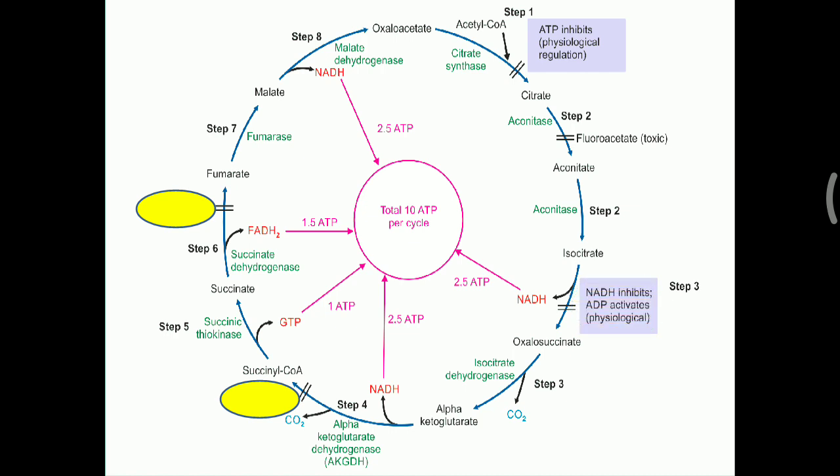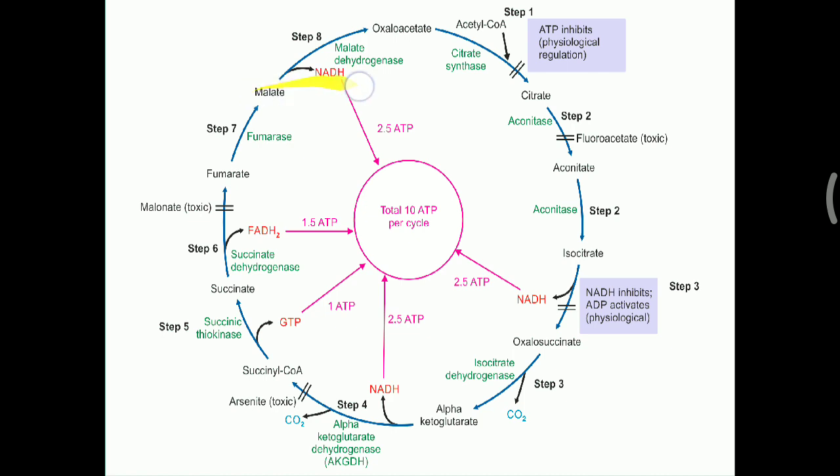Second, if the NADH level is high, then the isocitrate dehydrogenase enzyme is also inhibited, and when the ADP level is high in the cell, that will indirectly activate the TCA cycle. Further, the inhibitors again, repeated: arsenite is able to inhibit alpha ketoglutarate dehydrogenase, and malonate is able to inhibit succinate dehydrogenase.